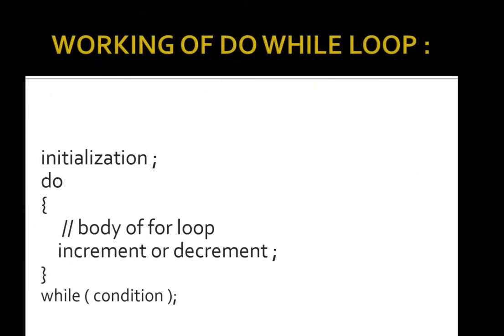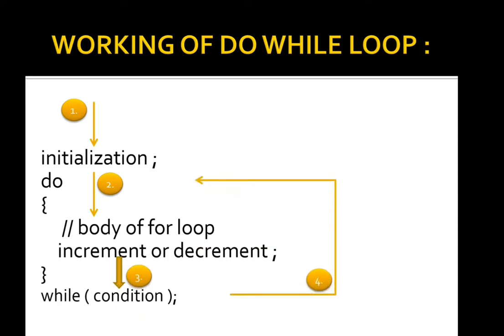Then see, do while loop. Firstly, initialization. Then we have to execute the body of the do while loop, increment or decrement, and then we have to check the condition whether it is true or not. If it is true, then again we have to execute do. In this way, it is going to continue again and again.